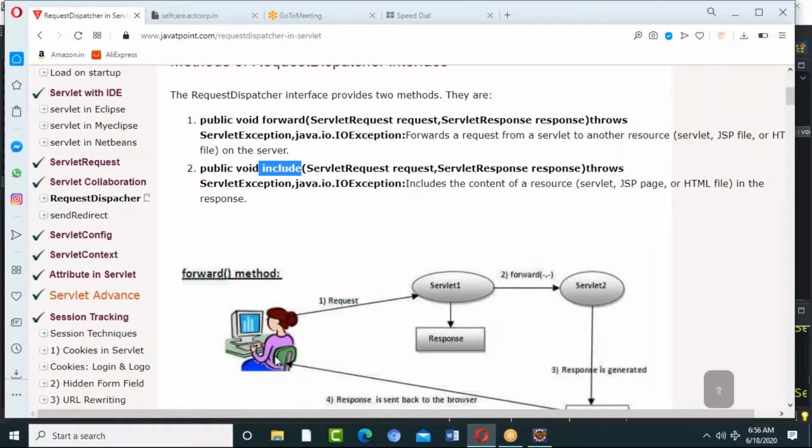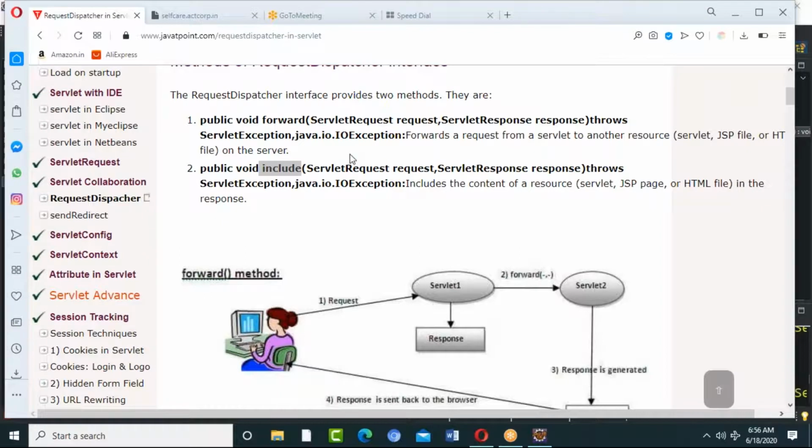Instead, I would like to forward the request to the second servlet. I would like to forward, or we can say dispatch, the request to the second servlet, or it might be a JSP page, or any resource. In that case, I need request dispatcher.